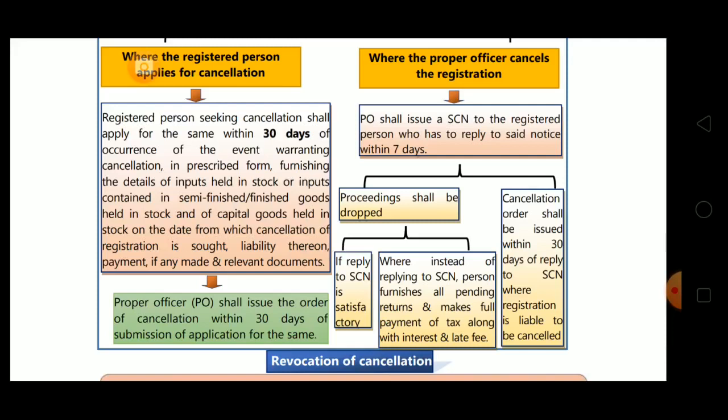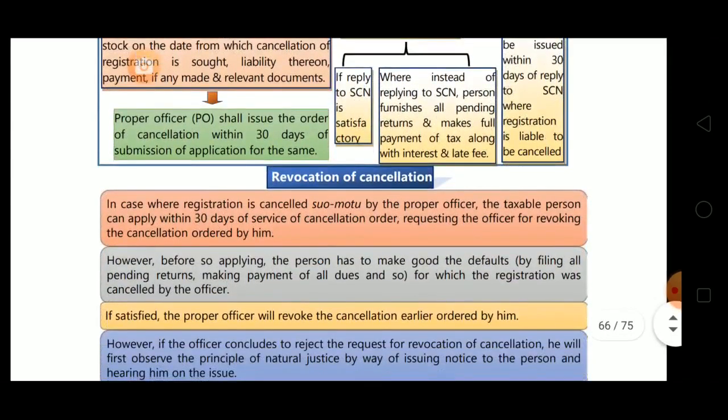Now next one is if the cancellation order shall be issued within 30 days of reply to SCN where registration is liable to be cancelled. These are the cases when proceedings will be dropped: when the reply to SCN is satisfactory, when he has made all things good, like the registered person has submitted all returns and paid all the taxes, then proceedings will be dropped. But if the reply is not satisfactory, and the registered person has not furnished all returns and everything, then the cancellation order will be issued within 30 days of the reply to SCN.